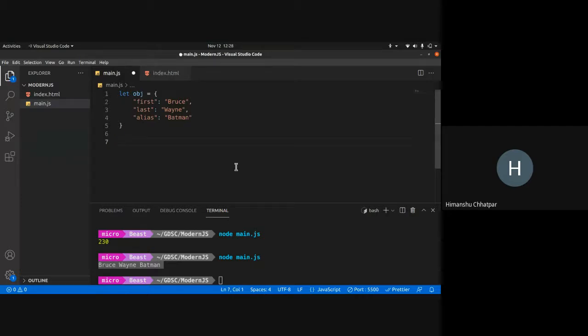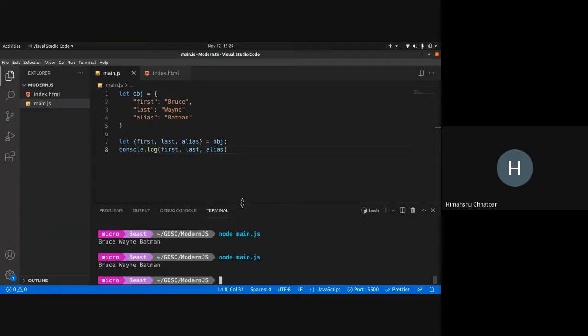The easier way of doing this is called destructuring. So what I can do is first, last, and alias equals object. Now I can console.log first, last, alias.